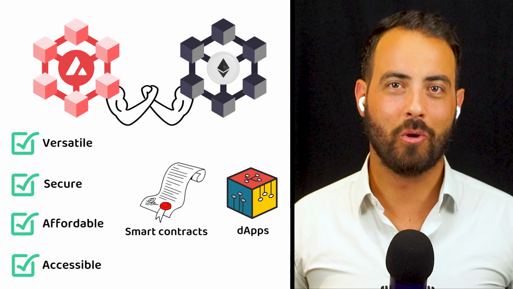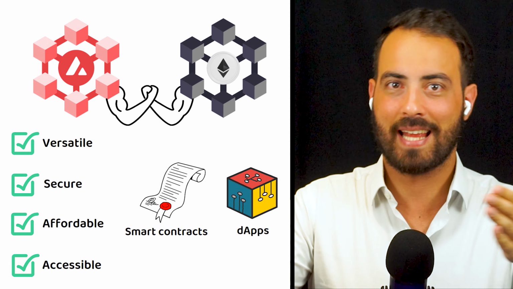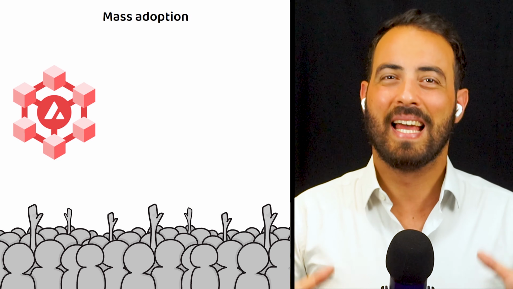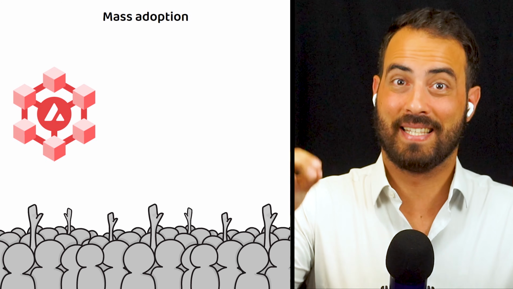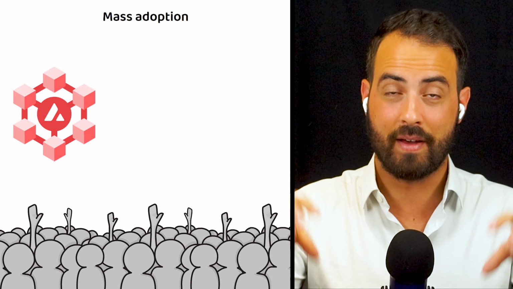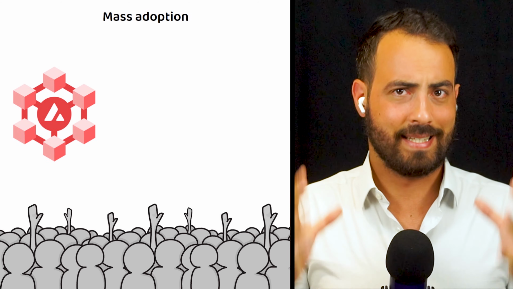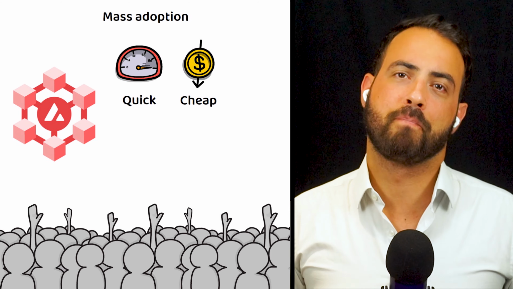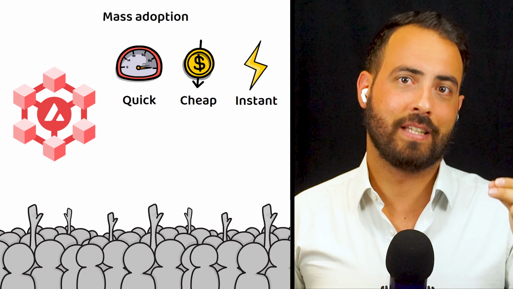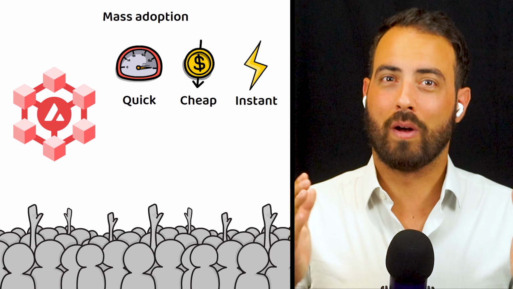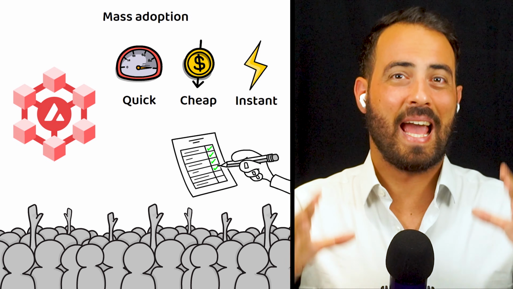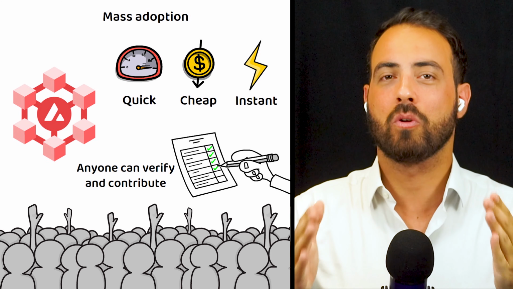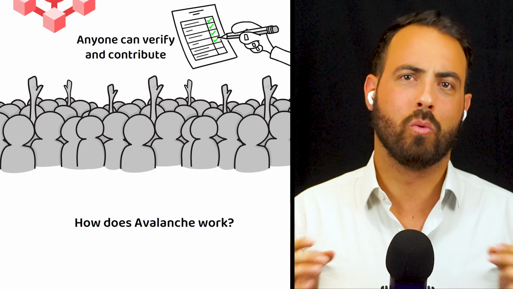However, it is important to note that the key difference between Avalanche and Ethereum is the principle that to achieve mass adoption of crypto technologies, crypto tech needs to be as fast as the services people already use on the current version of the internet. Meaning, transactions need to be quick, they need to be cheap, and they need to process instantly. As such, Avalanche has been building a technology in an open source manner to achieve this goal, which also means anyone can verify and potentially even contribute towards the Avalanche's network development. But how does it all work?